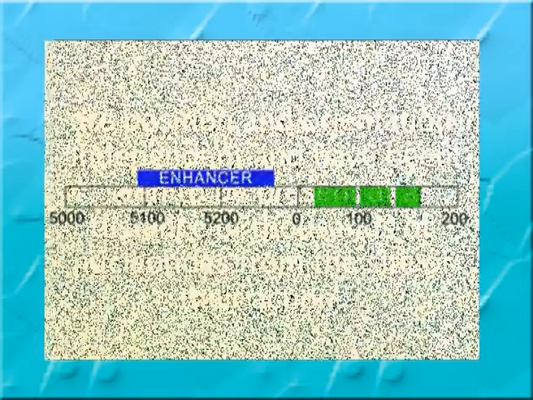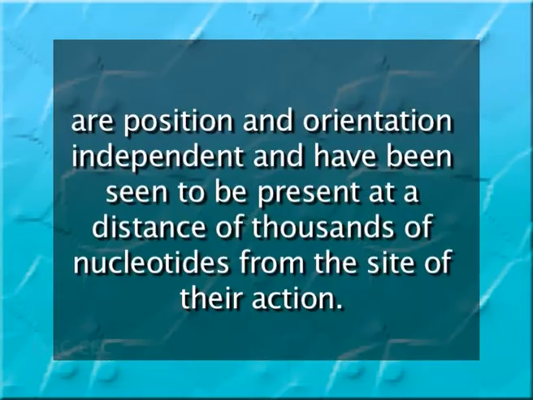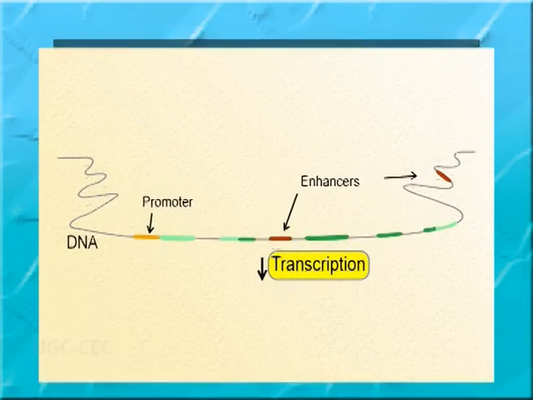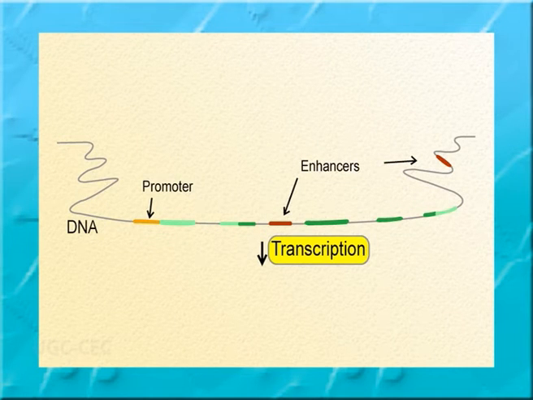Thus, enhancers are position and orientation independent and have been seen to be present at a distance of thousands of nucleotides from the site of their action. The enhancer of a particular gene, if cloned along with another gene, may stimulate the expression of the receiving gene.